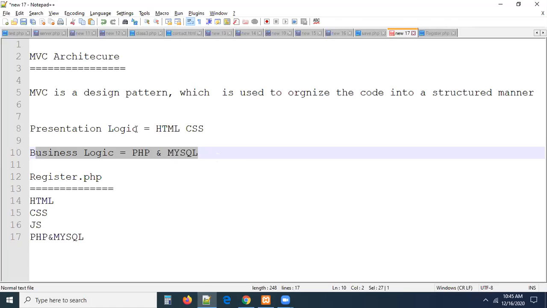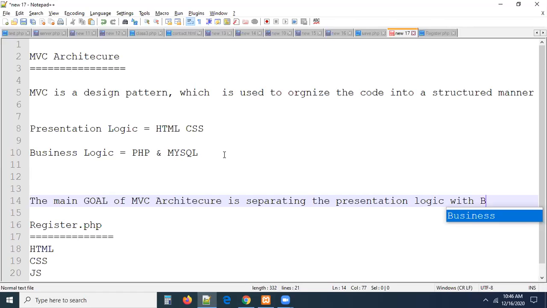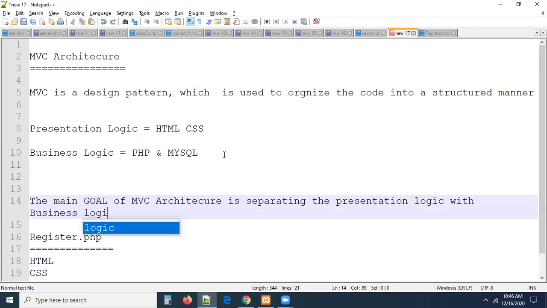Presentation logic, we'll talk about HTML. Here, I want to write one point: the main goal of MVC architecture is, they will write the point like this, separating the presentation logic from the business logic. This is the point we have to realize. What is the main reason? Why should I use MVC?